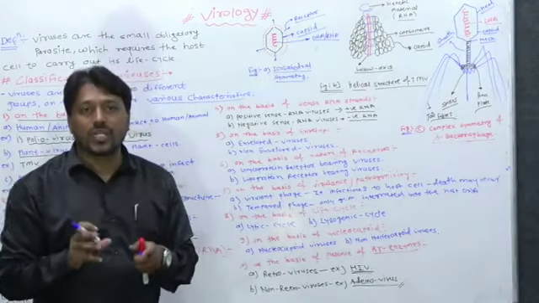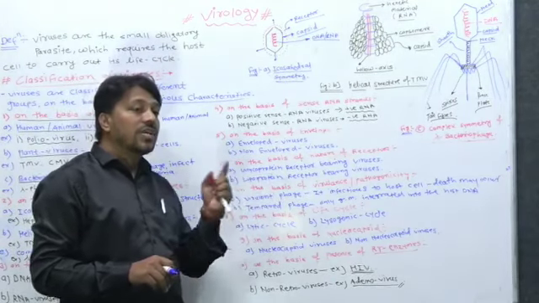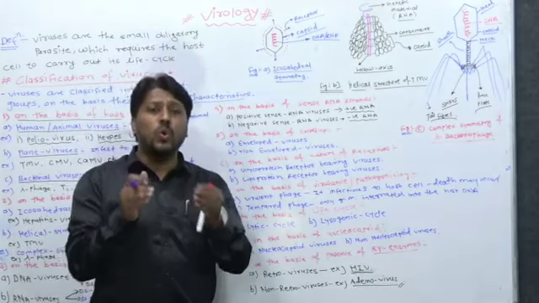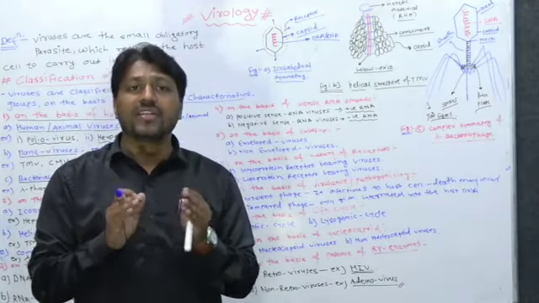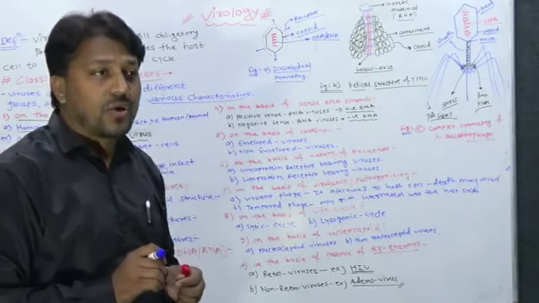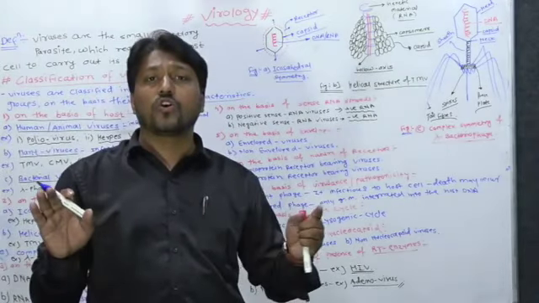the host cell. But in the lysogenic cycle, the phage only adds its own DNA into the host DNA, then that is called the prophage, and such a cycle is called the lysogenic cycle, because in this cycle there is no destruction of the host cell.